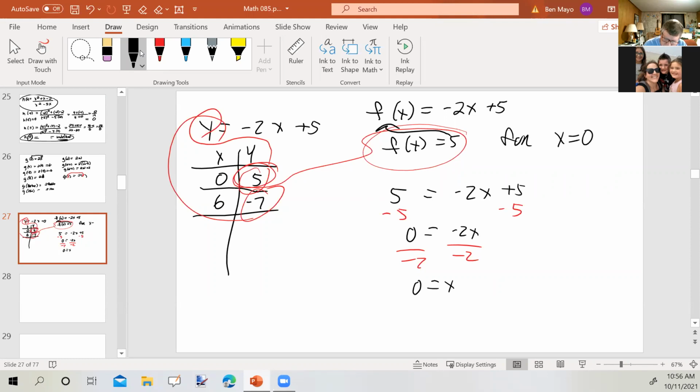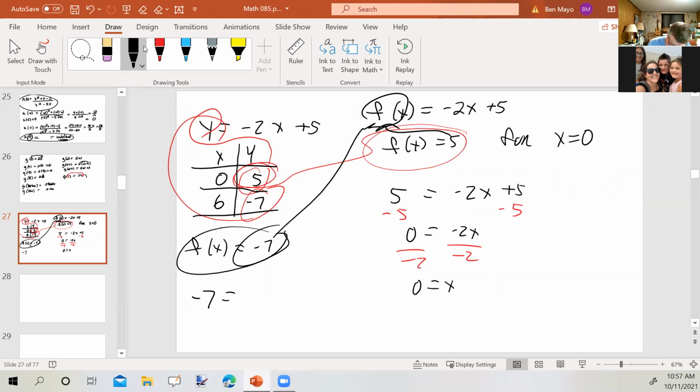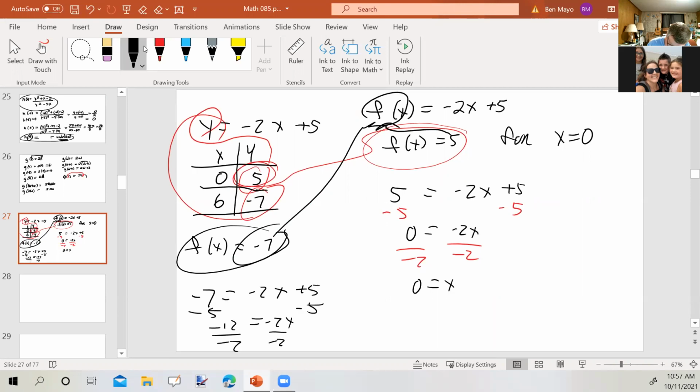So for what value of x does f of x equal 5? For x equals 0. And then this second scenario, where it says, for what value of x does f of x equal negative 7? So we would put that in the place of f of x. Negative 7 equals negative 2x plus 5. We subtract 5. Negative 12 equals negative 2x. X equals 6.